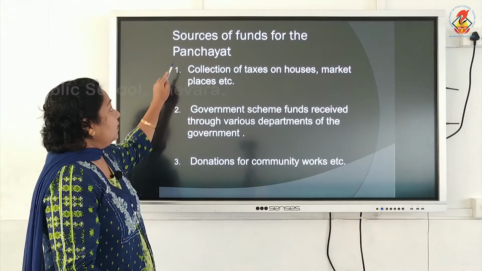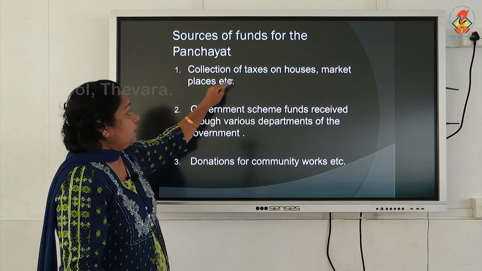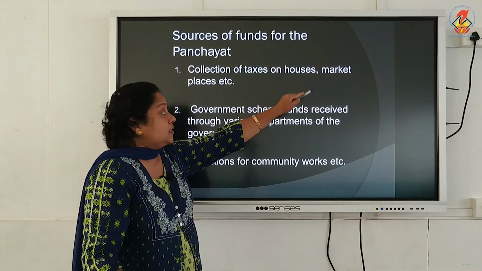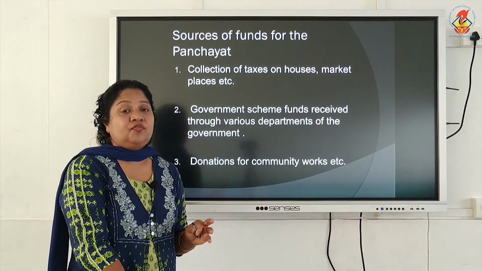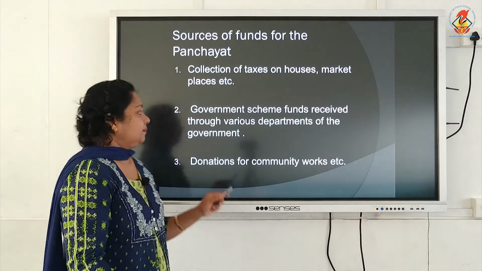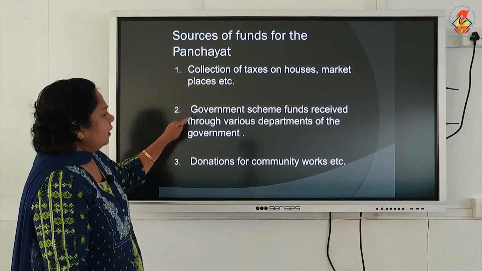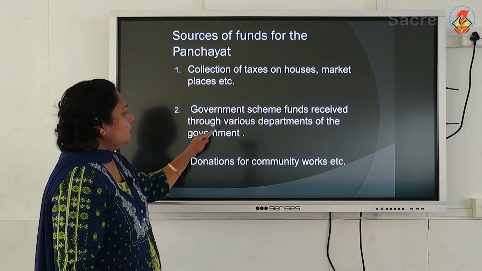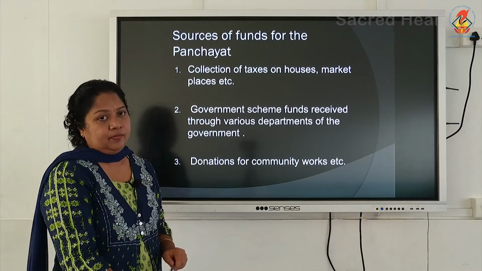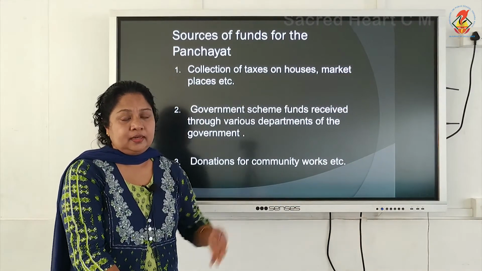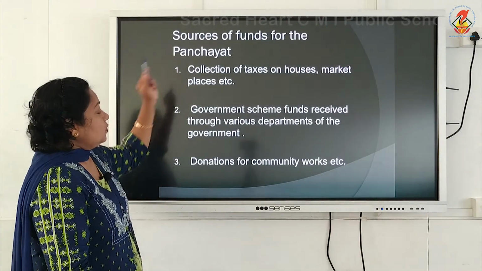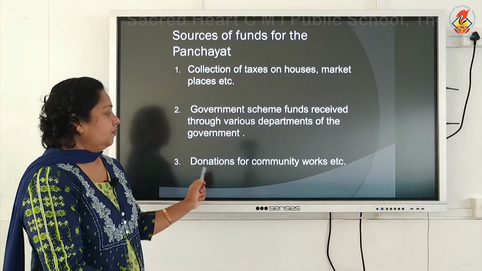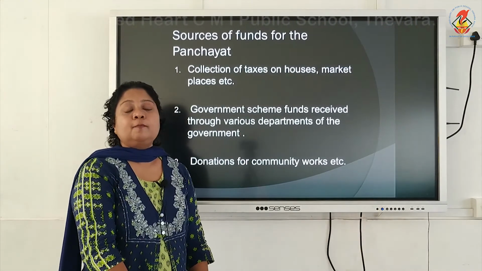They get it from the collection of taxes on houses, taxes on marketplaces, etc. Second, government scheme funds received through various departments of the government. The fund that is granted to the Panchayat by the government is yet another source of fund. Then the third one is donations for the community works.